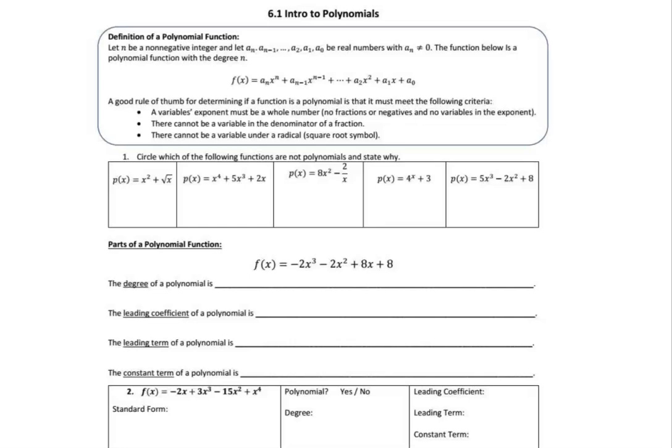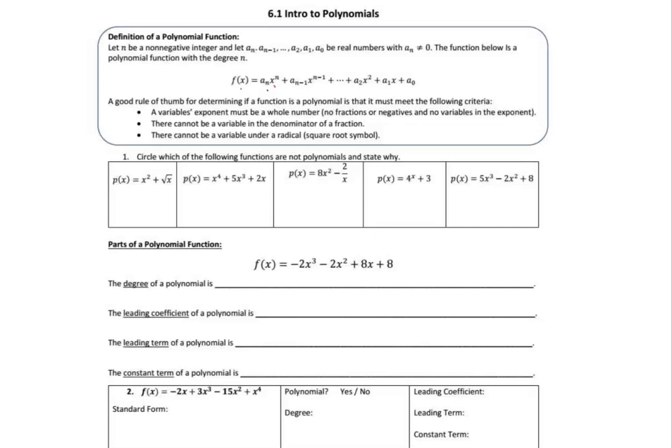6.1, Introduction to Polynomials. We're starting a brand new unit here, and this one's on polynomial functions. We've worked with polynomial functions, but we haven't really talked about what they are. Polynomial functions are anything where we can write it as f of x equals some number times x to a power plus another number times x to the next smaller power, all the way down till you get to a constant at the end, like when we do x squared, x, and no x.